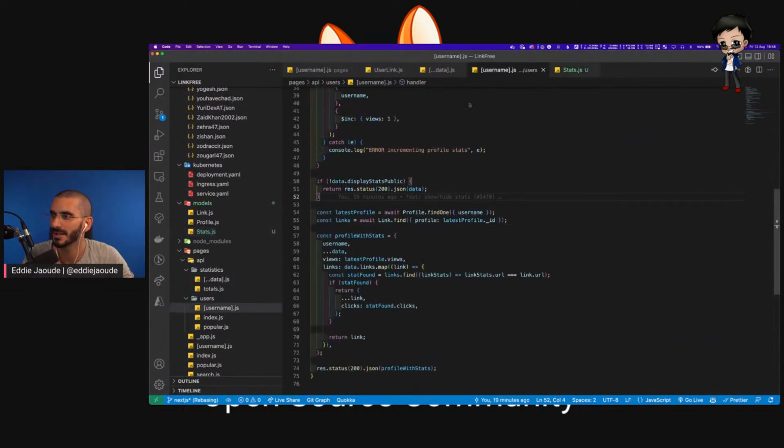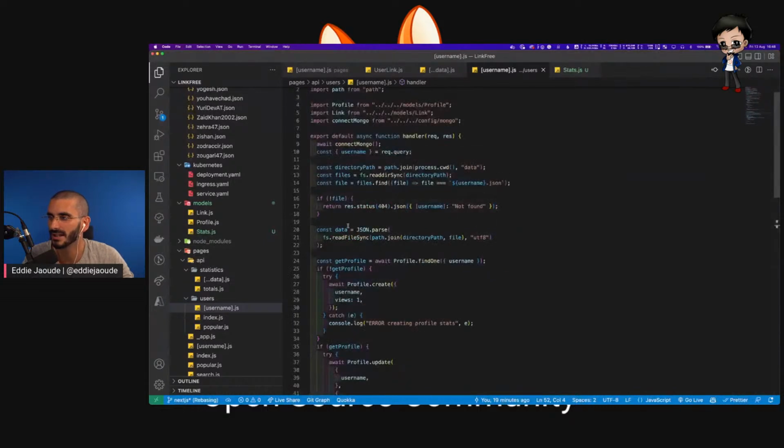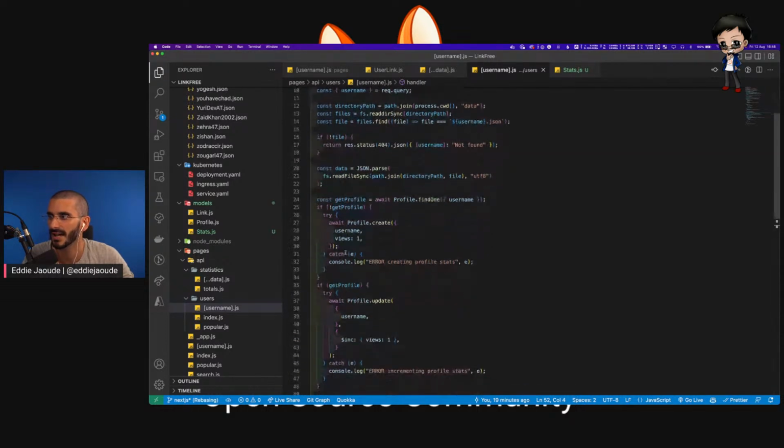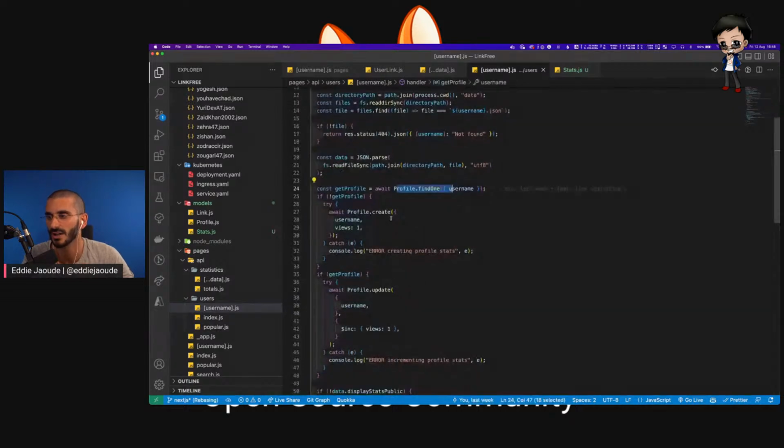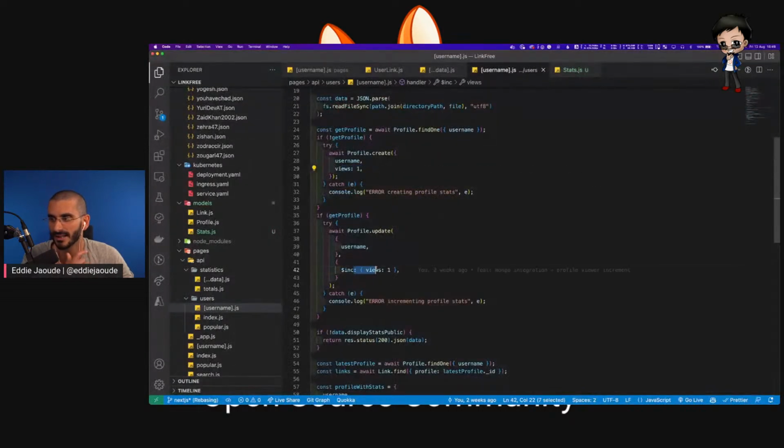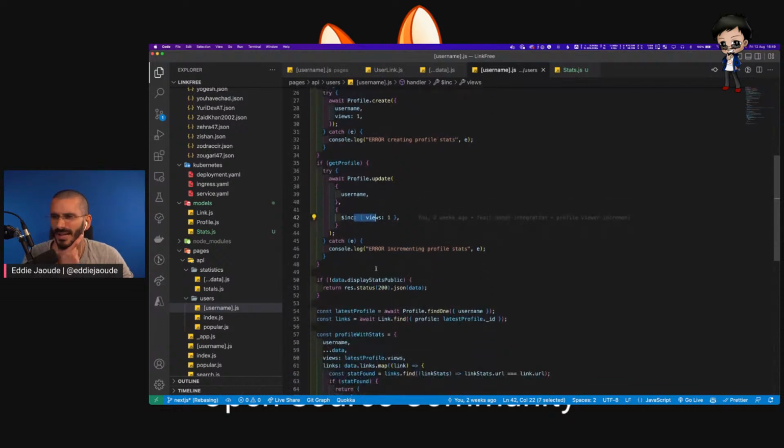So go to the API. And you can see from the API part, what it does is it tries to load the JSON file for that person. And then it tries to find a profile in the database for them. If it can't find one, it creates a view, one view for that person. If it finds one, it does an increment. So what we're going to want to also do is, making this file quite big, we're going to want to try and split this up potentially.